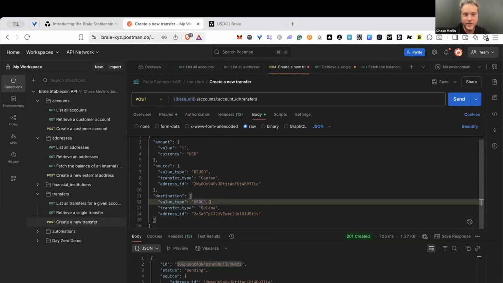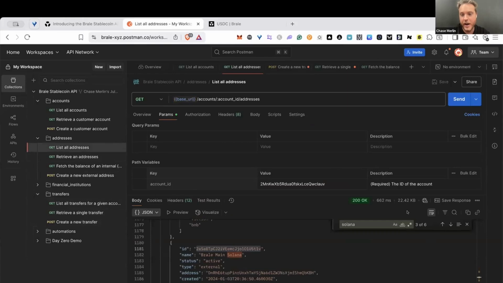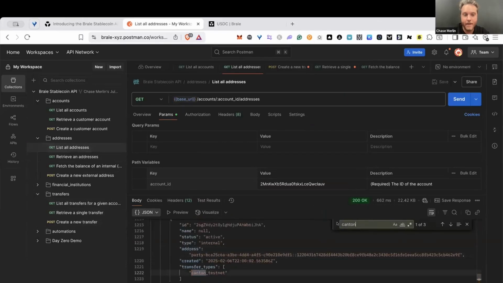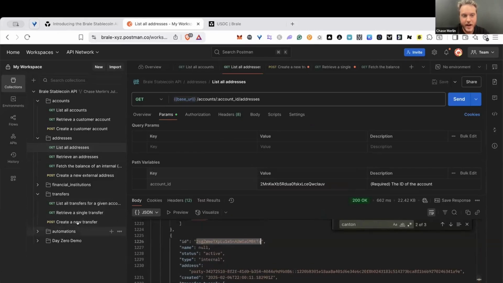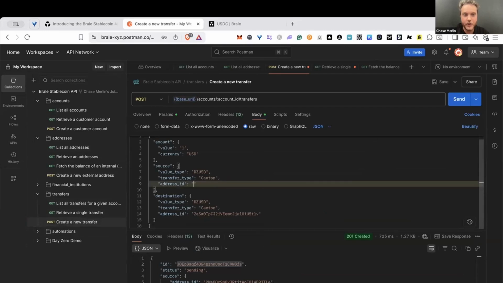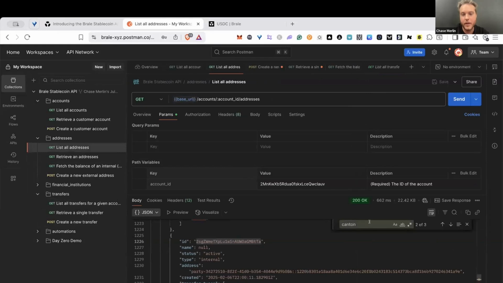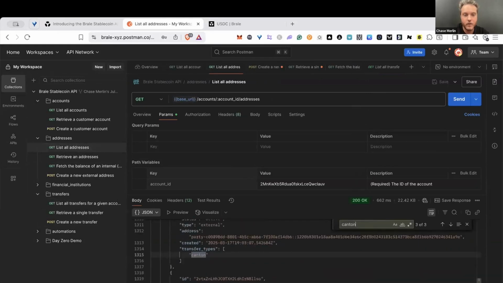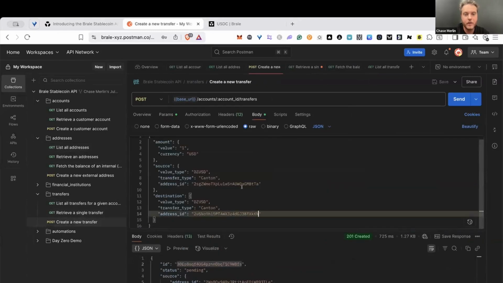And again, you can see here, I'm basically just flipping some labels, and everything is handled under the hood. So we're actually going to do this payout this time on Canton because we want the end-to-end privacy. I just need to grab the addresses in our account. Cool. So this is our custodial wallet. Again, this is created automatically for us, so you don't have to worry about running infrastructure or anything like that. And then I'll just grab the recipient wallet. Cool. So here's a settlement wallet we already linked. So we're just going to use that one. And I'll kick this off.